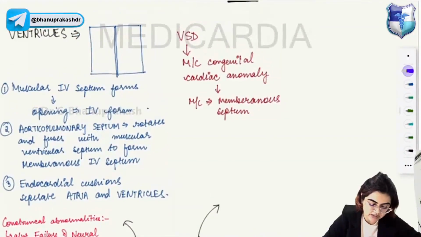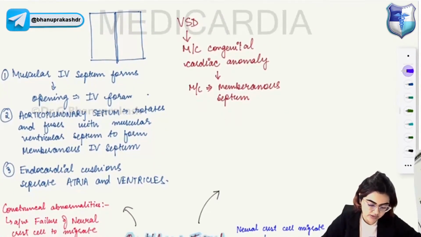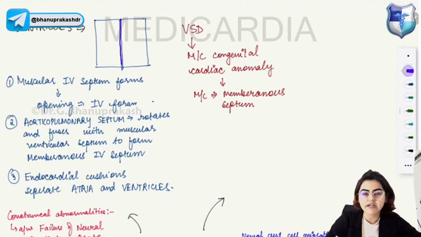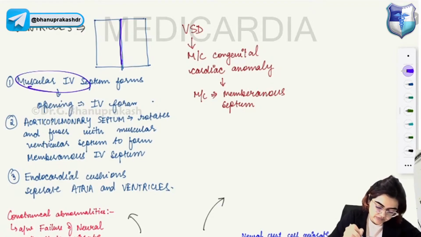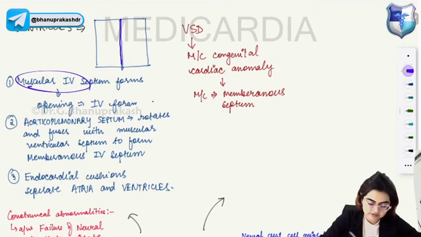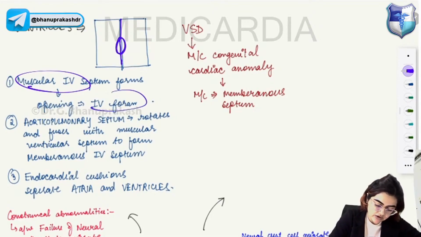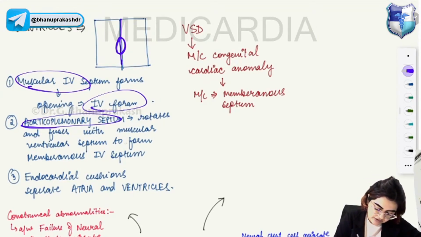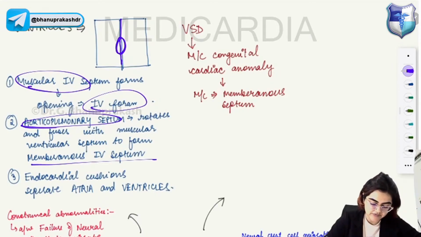Now let's understand the development of the ventricles. Okay, a septum forms between the ventricles, that is known as the interventricular septum. Now the muscular part of the interventricular septum has an opening that is known as the interventricular foramen. The aorticopulmonary septum is formed between the aorta and the pulmonary artery, and the aorticopulmonary septum will rotate and fuse with the muscular ventricular septum to form the membranous interventricular septum.